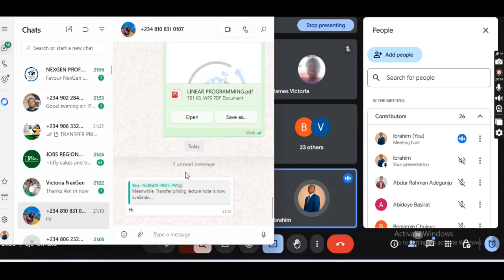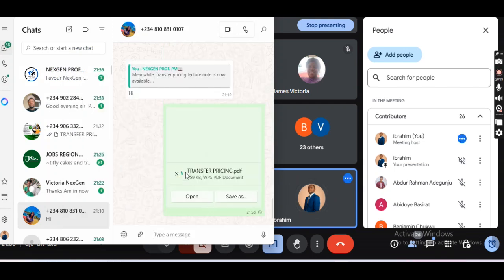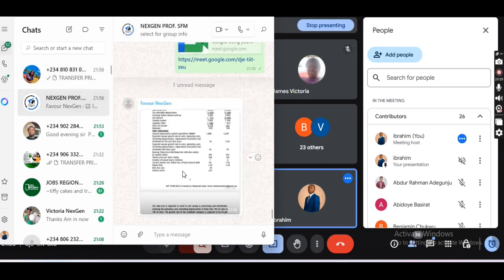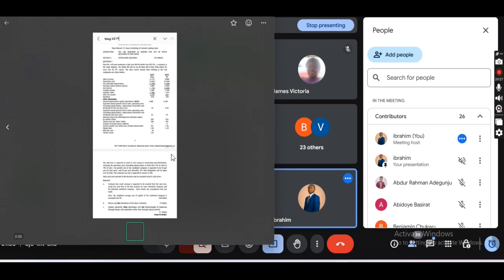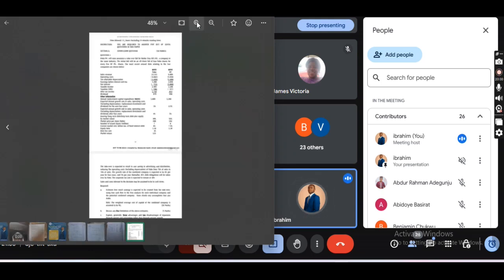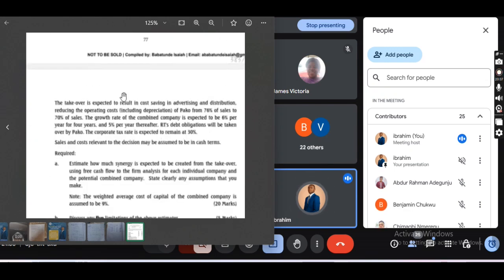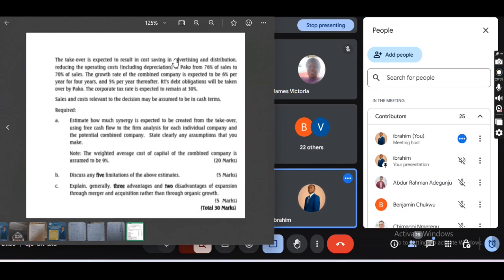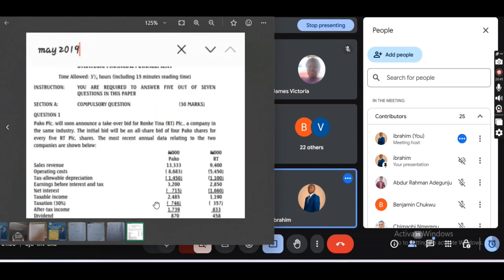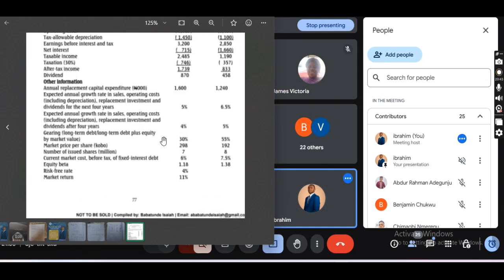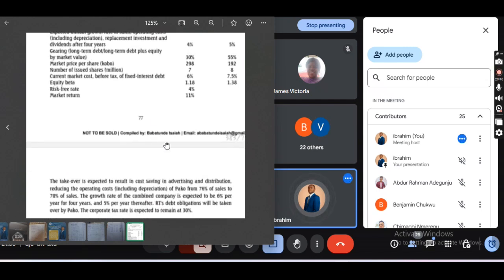Oh, May 2019. Coming, you need to check. No, I need the full PDF so that I can see this one. This one is not that clear now. Favor, it's not clear. Can you send the full question?